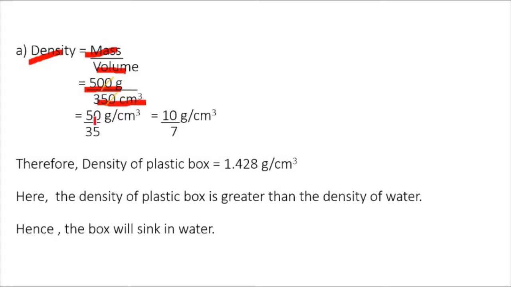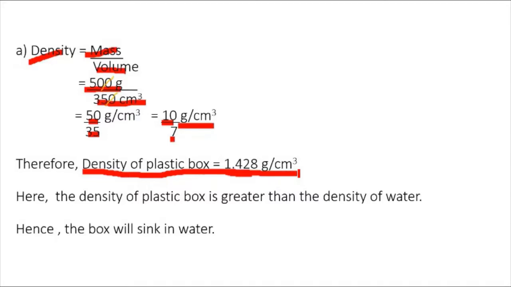Therefore, density is equal to 50 upon 35 gram per centimeter cube, which is equal to 10 upon 7 gram per centimeter cube. Therefore, on dividing, we get density of plastic box is equal to 1.428 gram per centimeter cube.